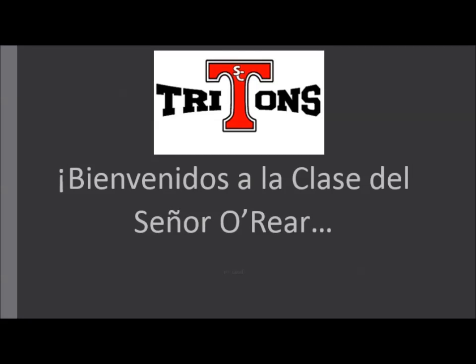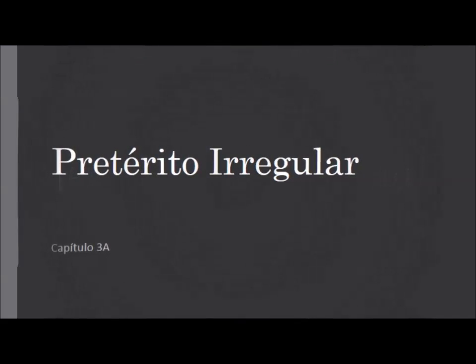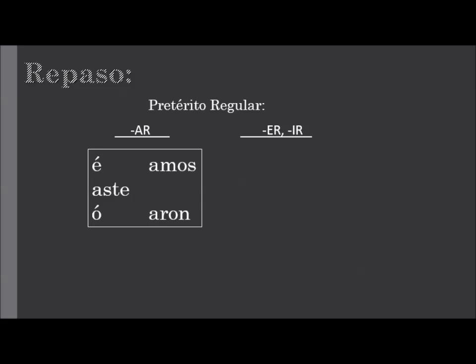Esta noche vamos a estudiar una lección del pretérito irregular. In order to know how to deal with the irregular preterite, we have to review the regular preterite. You have to have already memorized the endings for the AR, ER, and IR verbs. AR verb endings are aste, o, amos, and aron. ER verbs and IR verbs are iste, yo, imos, and yeron.